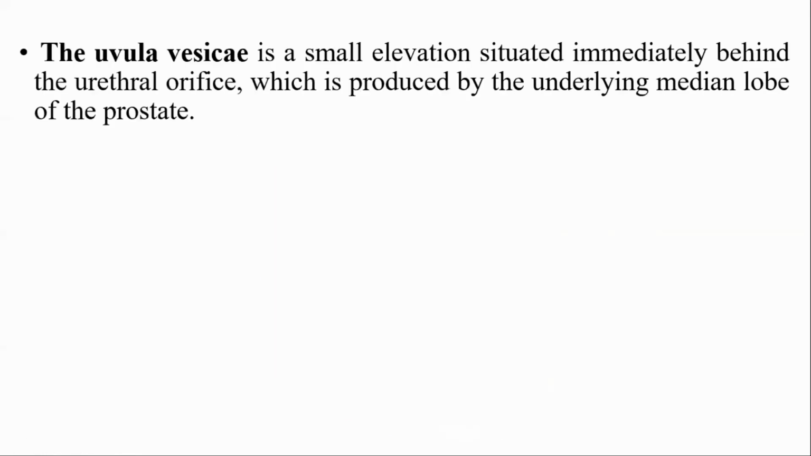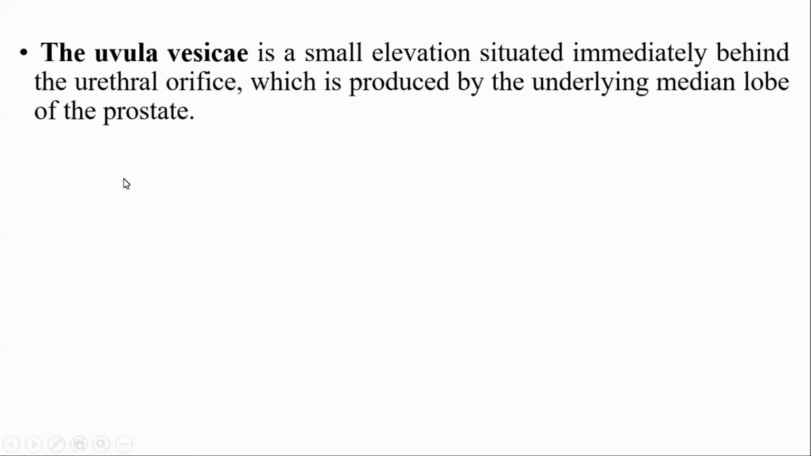Uvula vesicae. What is uvula vesicae? It is a small elevation situated immediately behind the urethral orifice, which is produced by the underlying median lobe of the prostate. So the uvula vesicae is present in males. It is a small elevation situated behind the urethral orifice, produced by the underlying median lobe of the prostate.